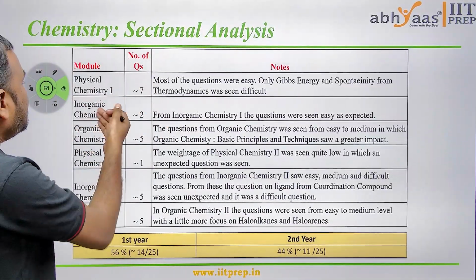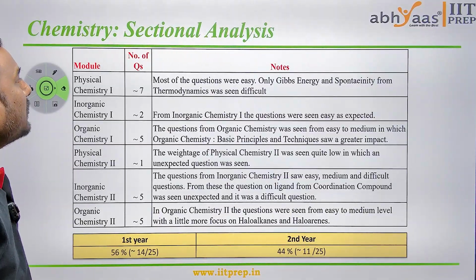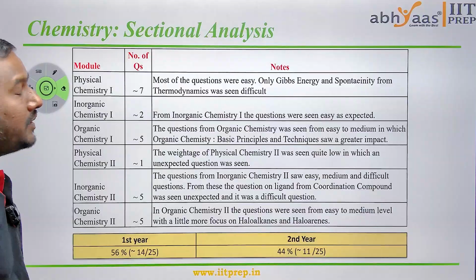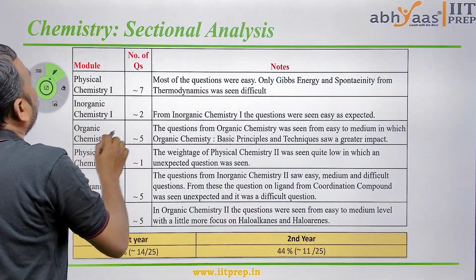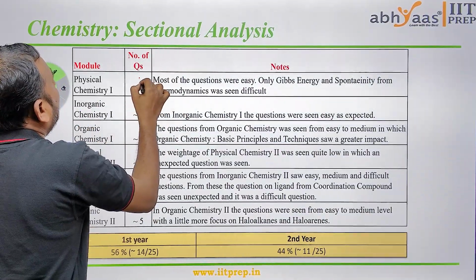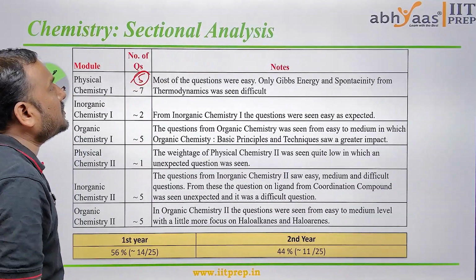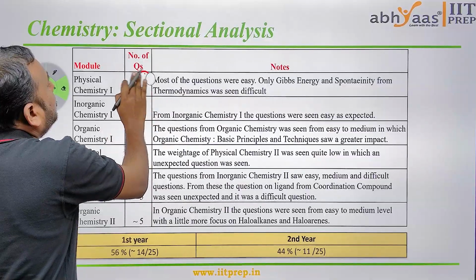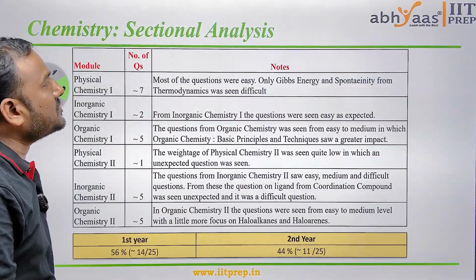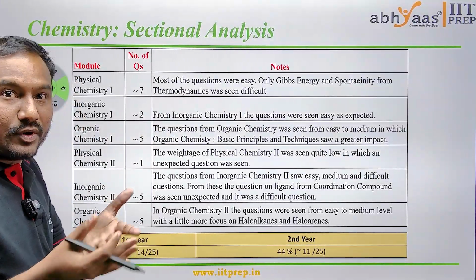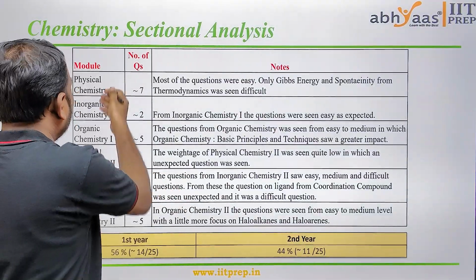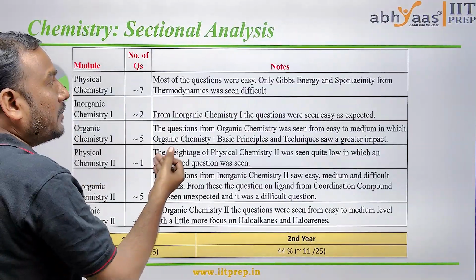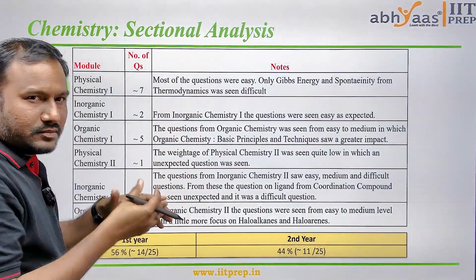Now coming to physical chemistry, we have almost 7 questions here, but in the morning session we had only 5, which means a huge change. A little bit of increment is there in physical chemistry, which means the paper is going to be a little bit easy.